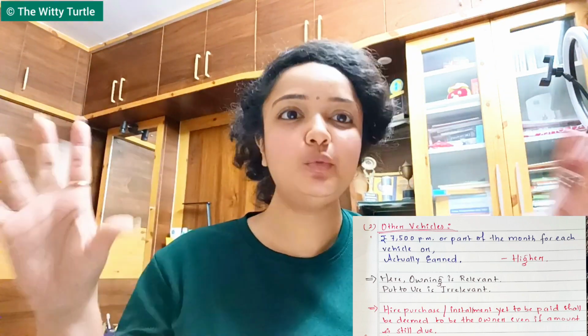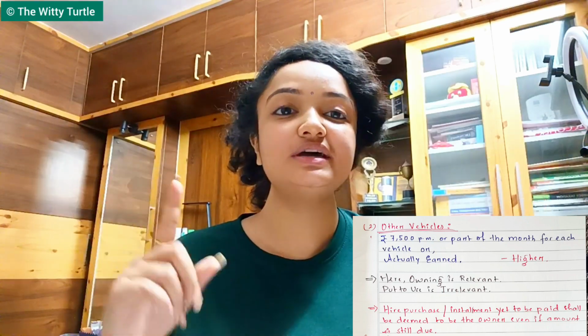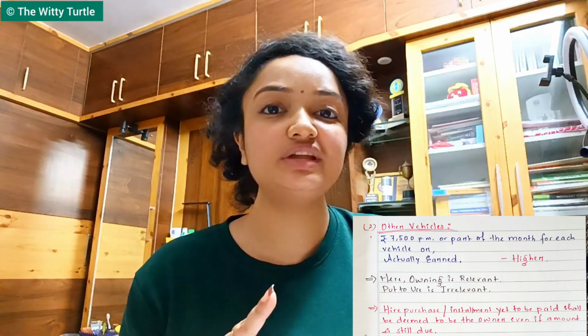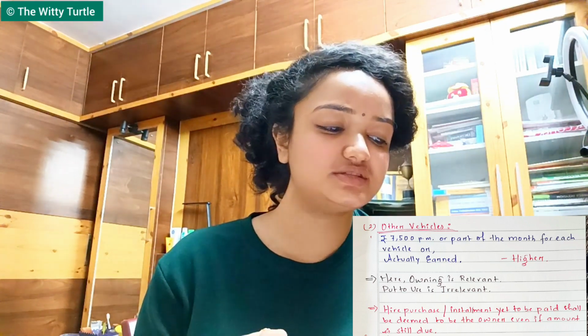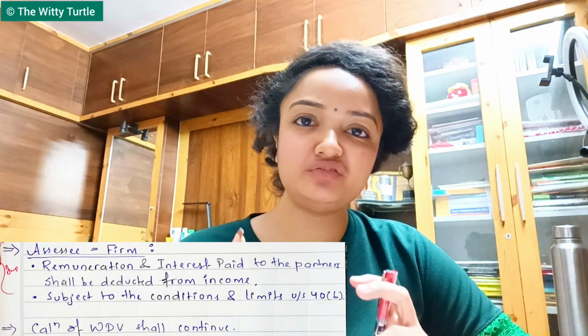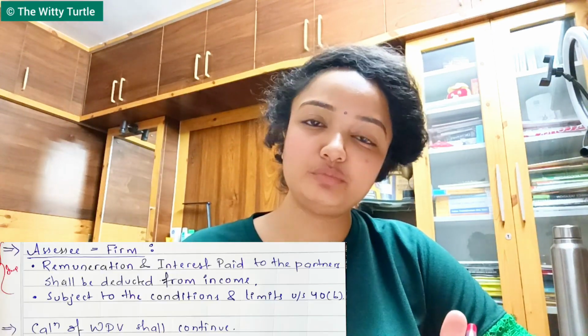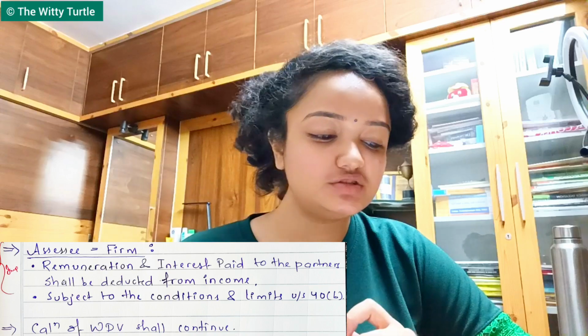So at any point of time in the previous year, the SSE should not have more than 10 goods carriages vehicles, right? The next point says that calculation of WDV of the block shall continue. We have been studying this in the last few sections.